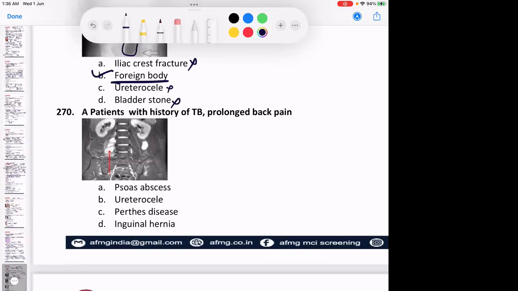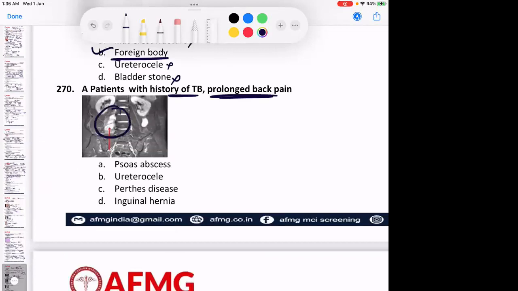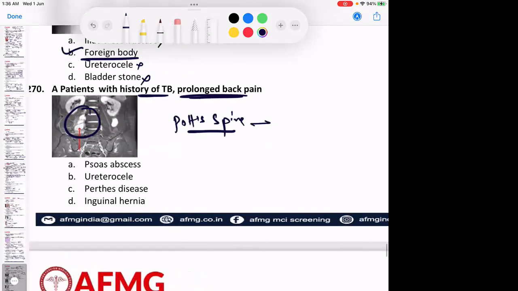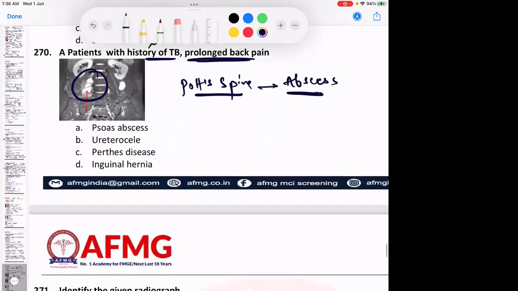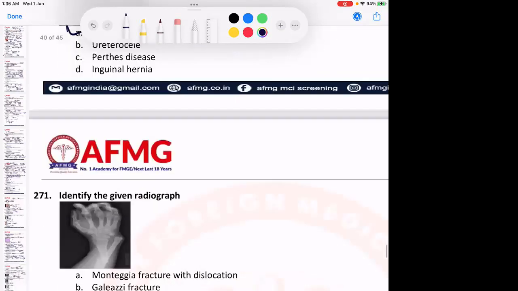A patient with a history of tuberculosis, prolonged back pain, along with this feature. What is this? The patient might have Pott's spine, and now there is formation of an abscess, and this abscess can involve usually the psoas muscle. This is what is known as a psoas abscess. यहाँ पे क्या होती है? Psoas muscle होती है in the retroperitoneum or the posterior abdominal wall. So it is the abscess of the psoas muscle. That is what is called psoas abscess. कोई दिक्कत नहीं है, डायरेक्ट क्वेश्चन था इसमें. इसमें तो बाकी कोई गुंजाइश नहीं थी गलती की.